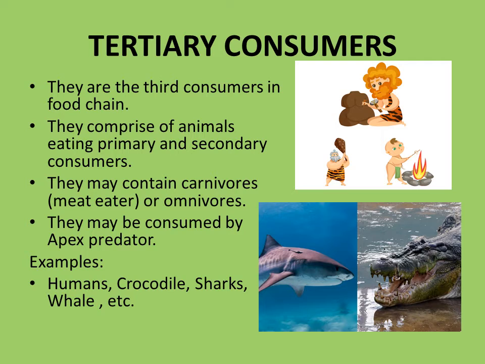One thing I want to clarify here, that one animal can play the role of primary, secondary, tertiary, or apex predator in a food chain. Take the example of humans. When humans eat plants, they are playing the role of primary consumers. When they eat meat, they may play the role of secondary consumers. And well, they do not have any natural predators. That's why humans are the apex of the food chain.